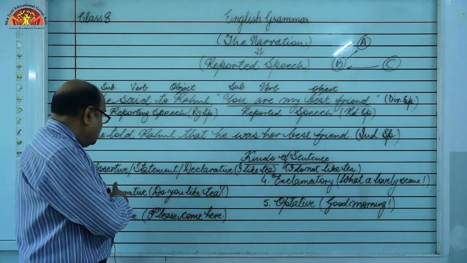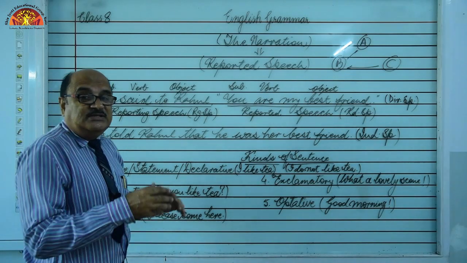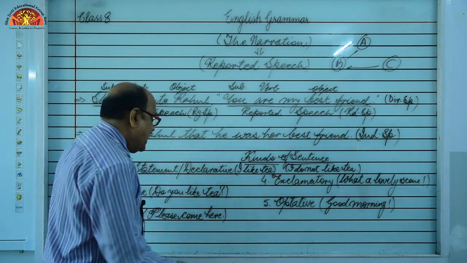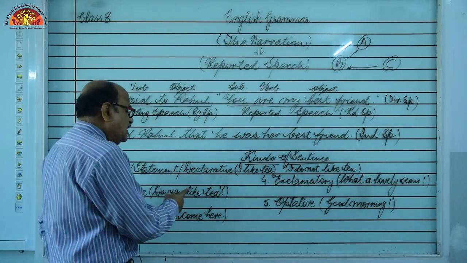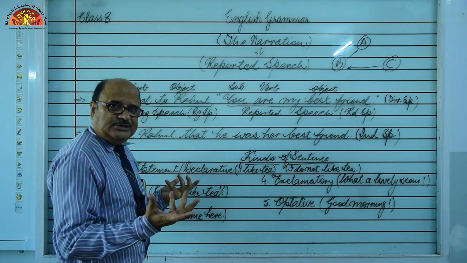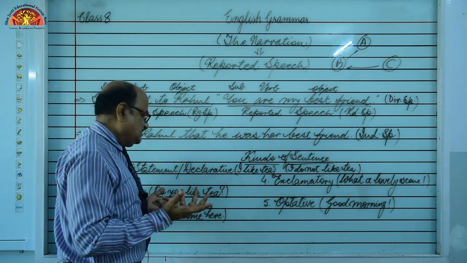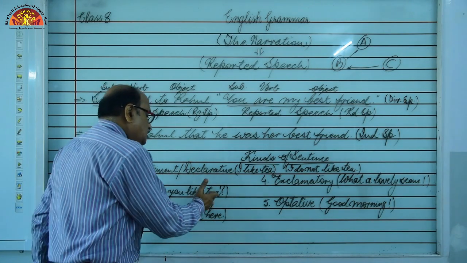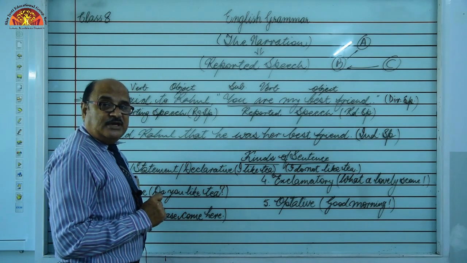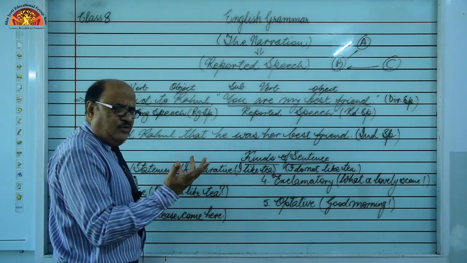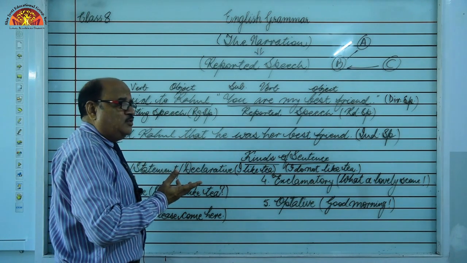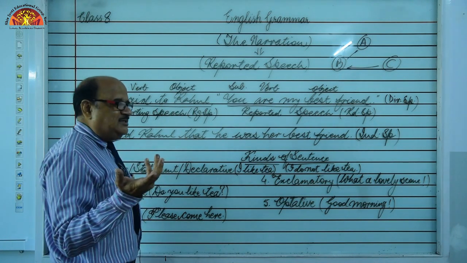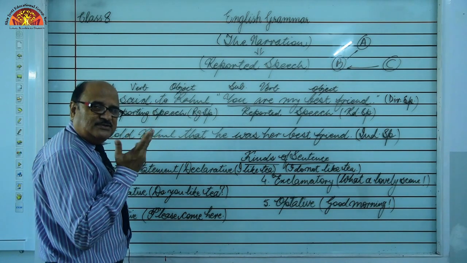The second kind of sentence is the interrogative sentence, meaning questions. At the end of them you will find a question mark. For example, do you like tea? Why do you like tea? Where are you going? Who are you? What are you doing? Where do you live? What is your name? These are interrogative sentences.